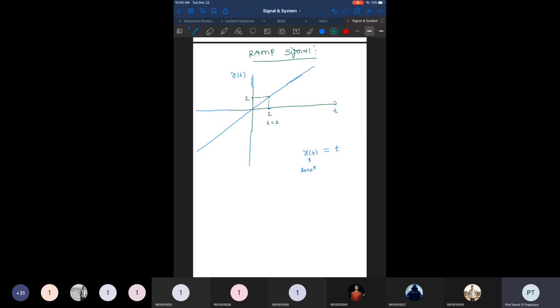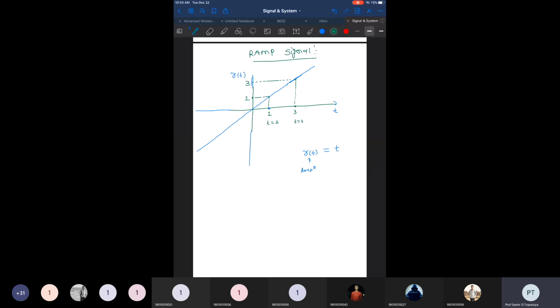If I choose the point 3, so t equal to 3, and extend this line to the y-axis, I get the same value, 3, right?